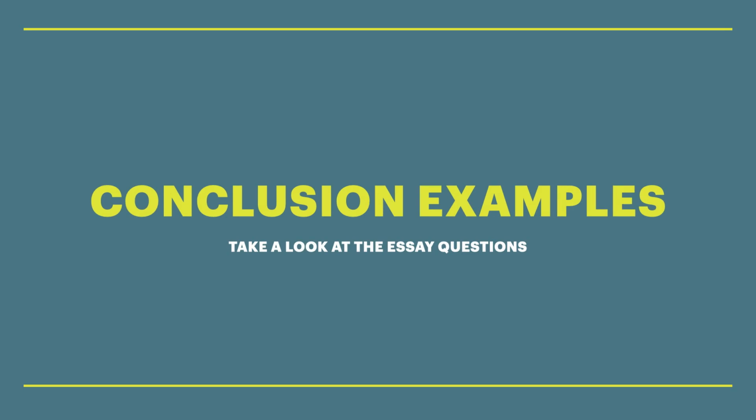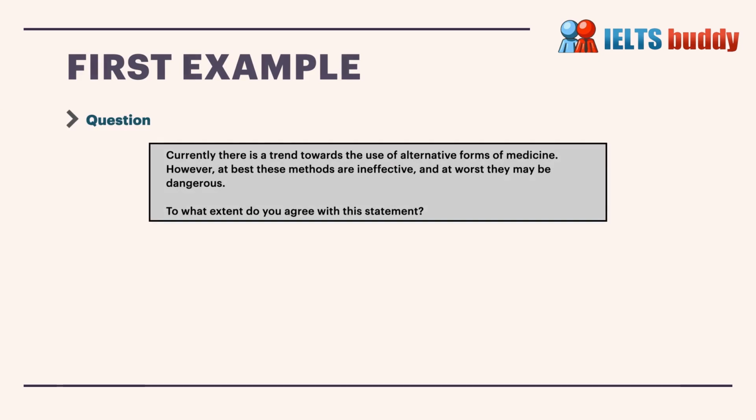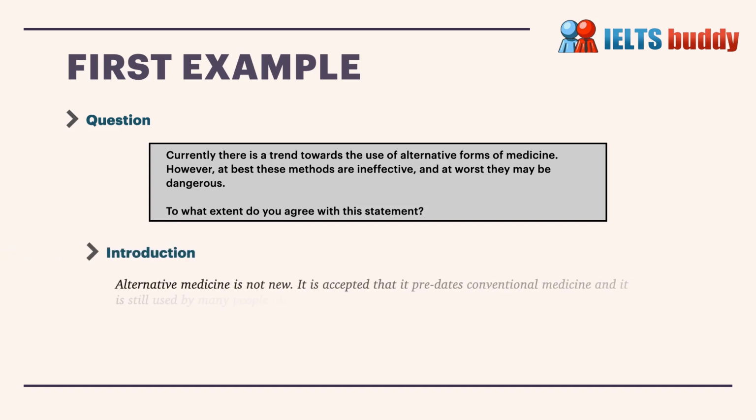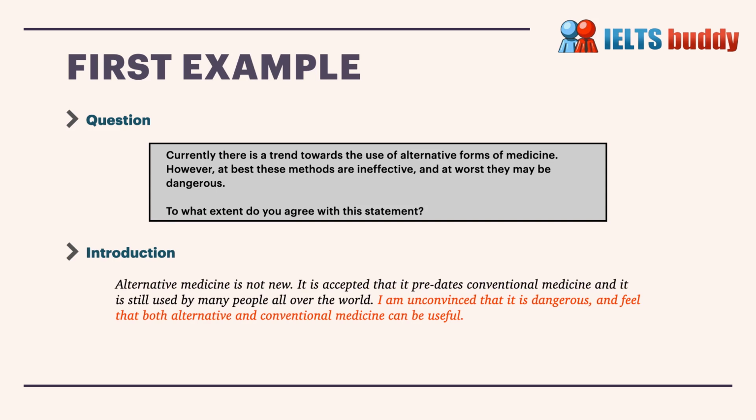So let's now look at some more examples. In this first one, the question: currently there's a trend towards the use of alternative forms of medicine. However, at best, these methods are ineffective, and at worst, they may be dangerous. To what extent do you agree or disagree? So here's the introduction. You've got your first sentence just introducing the topic, so no opinions, just introducing the topic. Then your thesis statement: I am unconvinced that it is dangerous and feel that both alternative and conventional medicine can be useful.